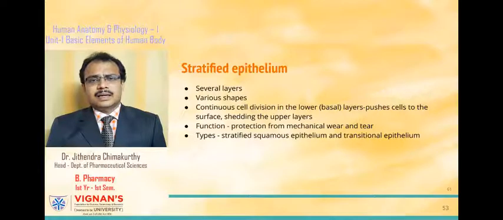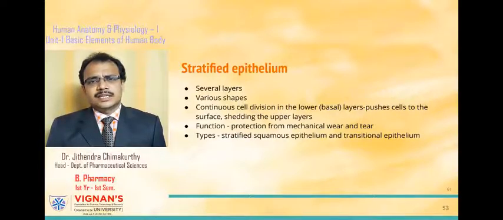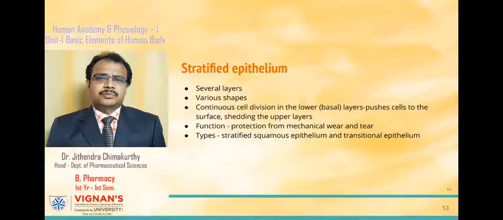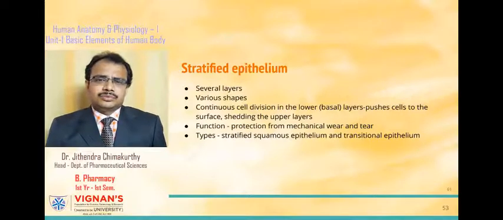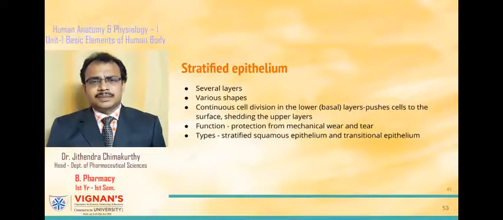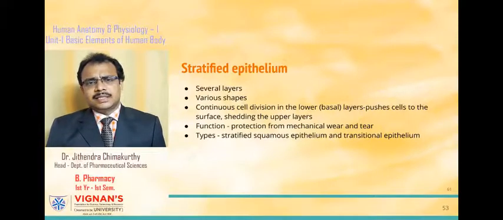And another characteristic feature of stratified epithelial tissue is that the basal layers are more active and they continuously divide to produce new cells. These are continuously dividing and push the cells upwards to the surface. As they move upwards, these cells become thin or flattened. And once again, stratified epithelial tissues are of two different types. They are stratified squamous epithelium and transitional epithelium. Now let's see them in detail.